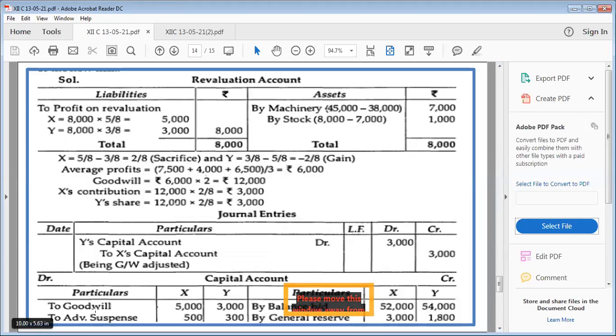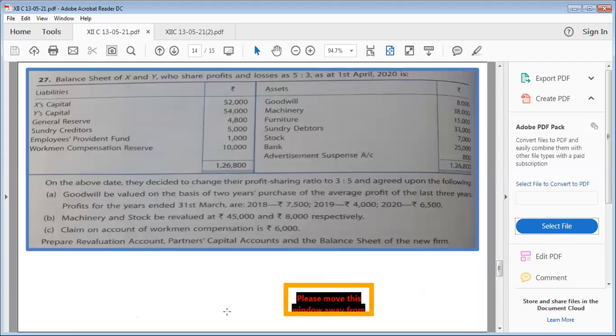You can see here. And the same for advertisement suspense, because this is also a special item which should get special treatment. It will be distributed on the debit side of partners' capital because it was appearing on the asset side of the balance sheet. And here it is, 800 has been distributed in their profit sharing ratio, which is the old one. Okay. Now, we have given treatment to all these things.